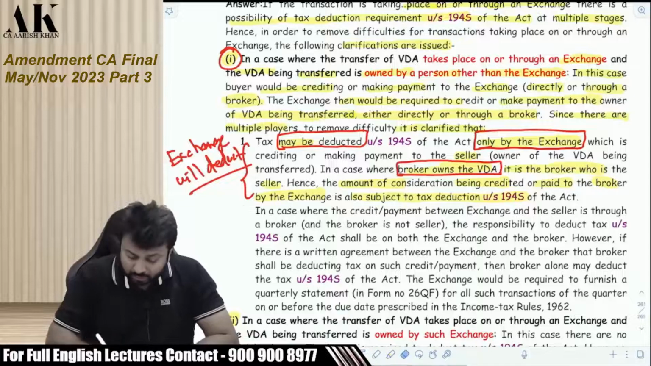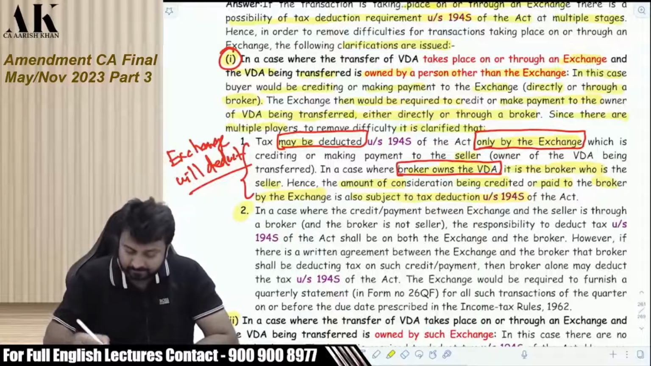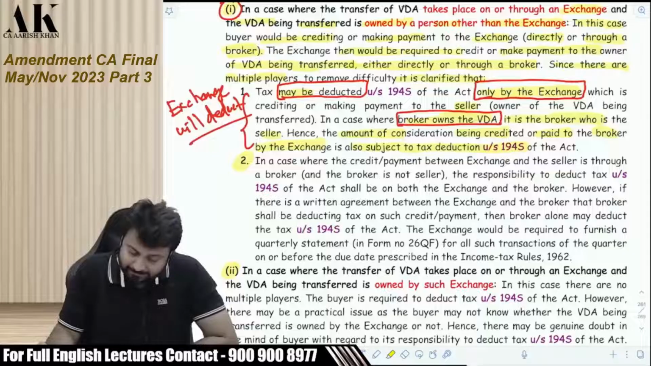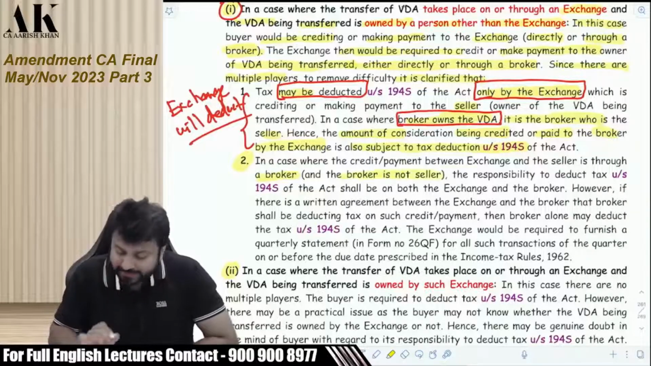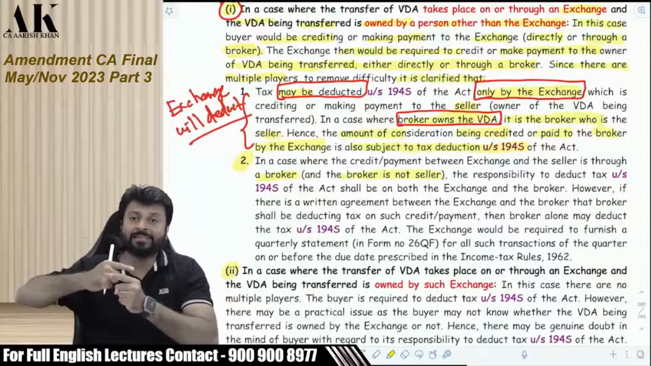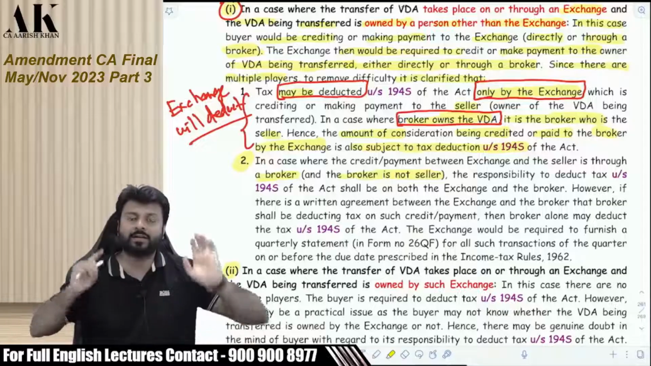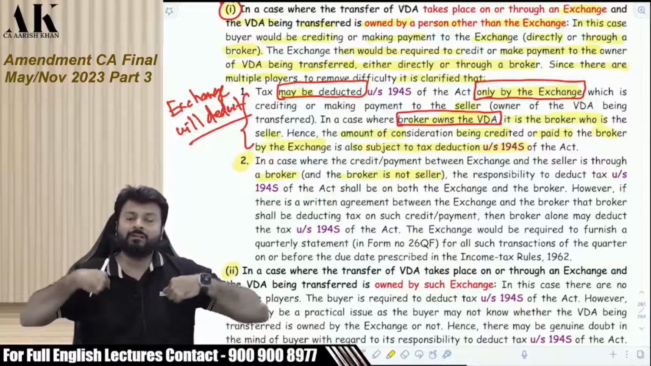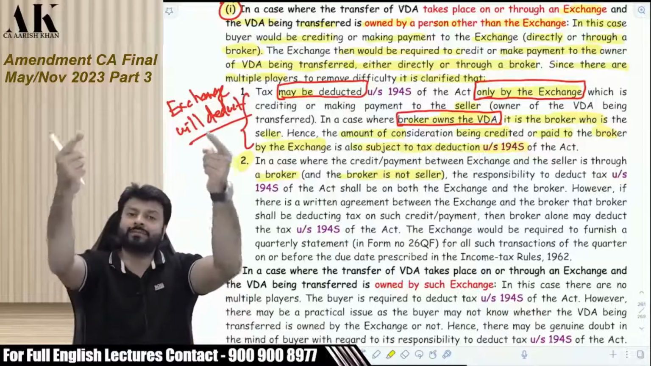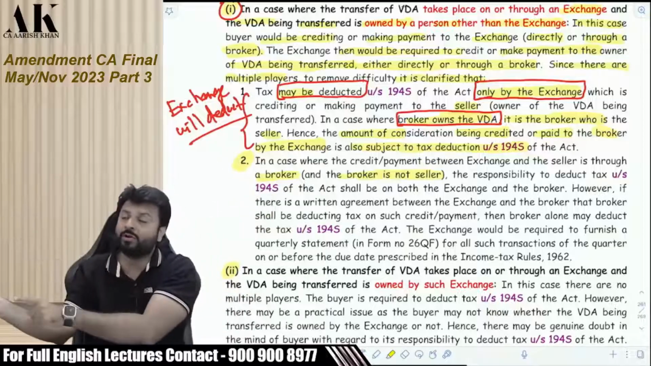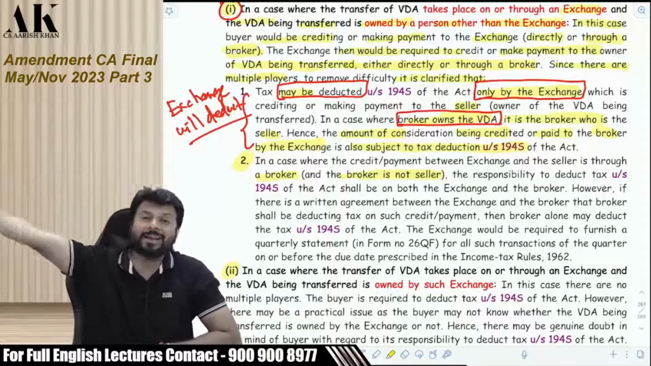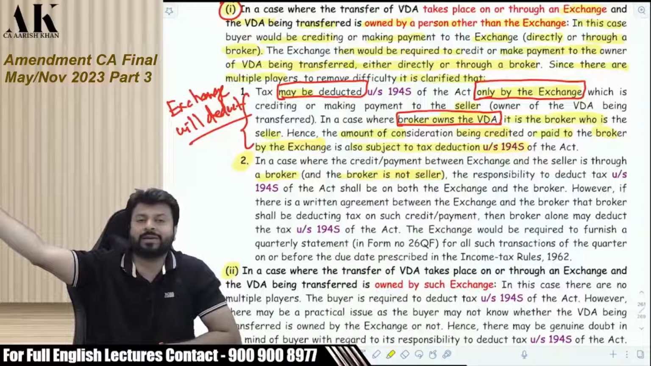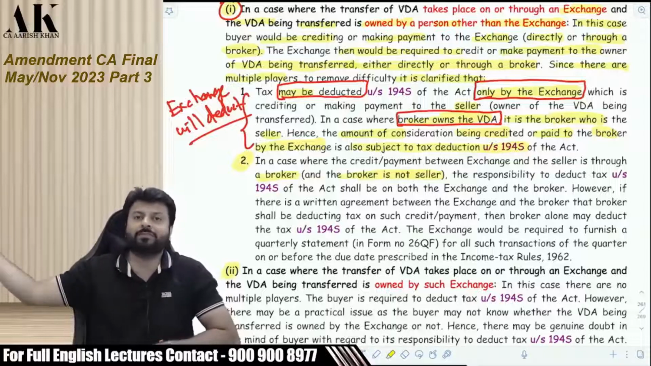Now, point number 2, what does it say? Let's see that. In case the credit or payment between the exchange and the seller is through a broker and the broker is not the seller, then what will happen? I will make the payment to the exchange, the exchange will make the payment to the broker, and then the broker will make the payment to the seller. So the exchange will not directly make the payment to the seller. The exchange will first make the payment to the broker and then the broker will make the payment to the seller.